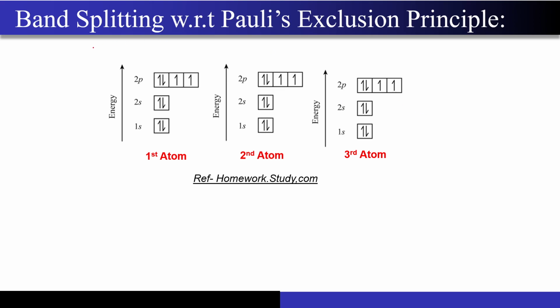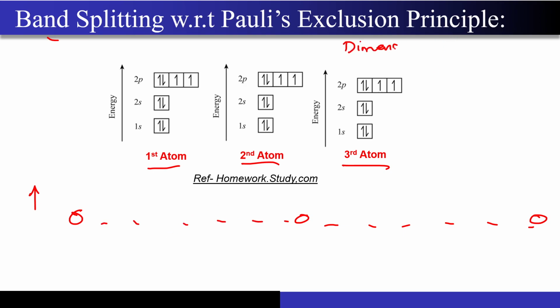So now what is actually happening in band splitting? I have brought 3 atoms very close to each other, right? When these atoms were very far apart, let's say this atom was here, this atom was here, this atom was here, and they were not interacting with each other, this means that my dimension of interest is larger than the de Broglie wavelength, right?